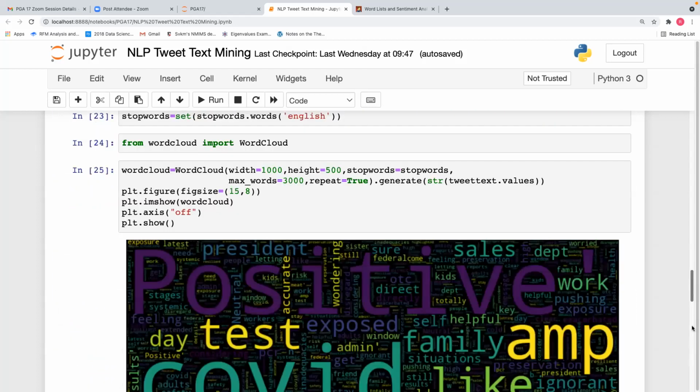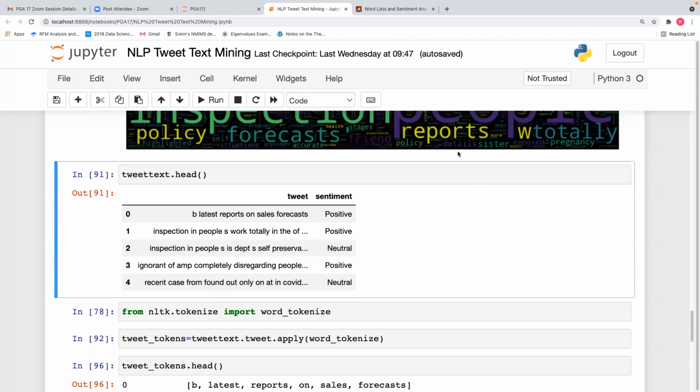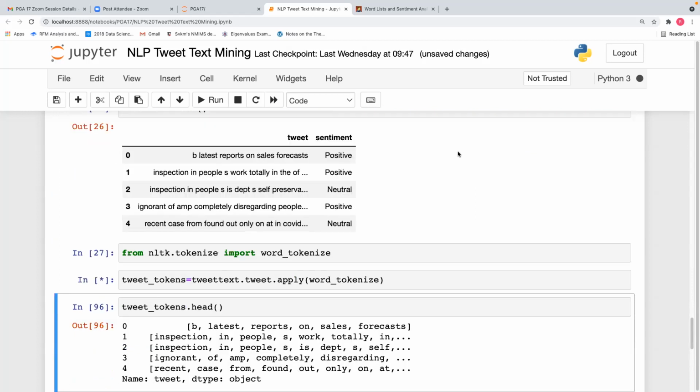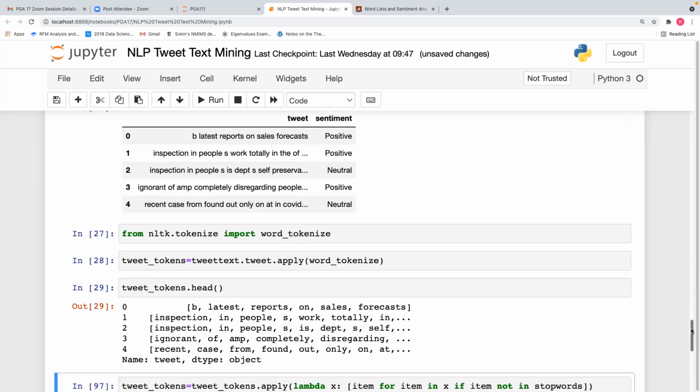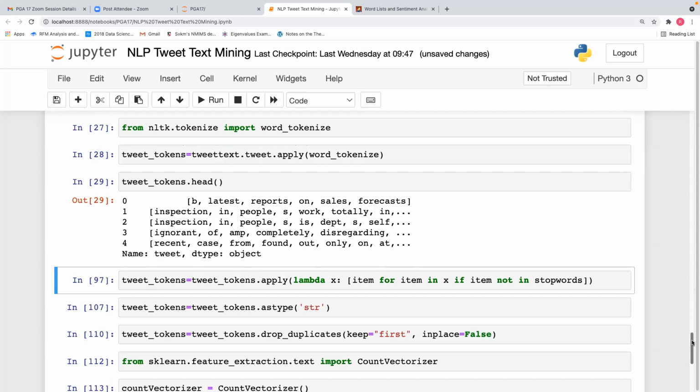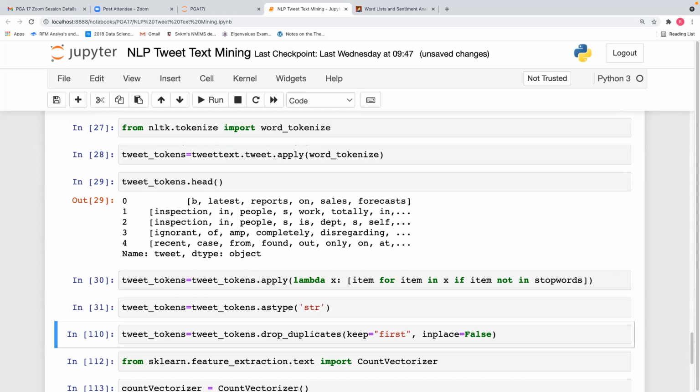So we have created the word cloud. Then we check the tweet text dot head. We need the tweet text later because we can run machine learning algorithms on the data. Then we have tweet tokens dot head. Then we will run the stop words. Then we'll convert the tweet tokens into string. Then we'll drop duplicates. There are certain duplicate tweets which have come into our data, which will be dropped.